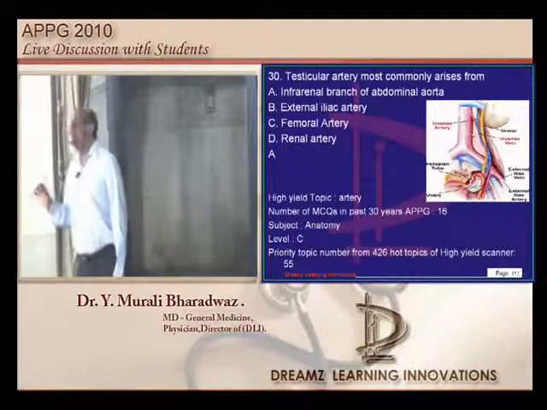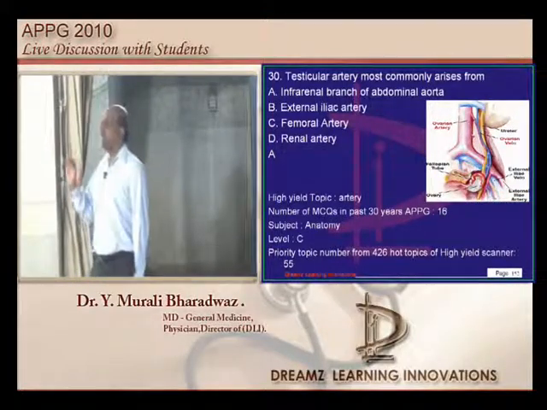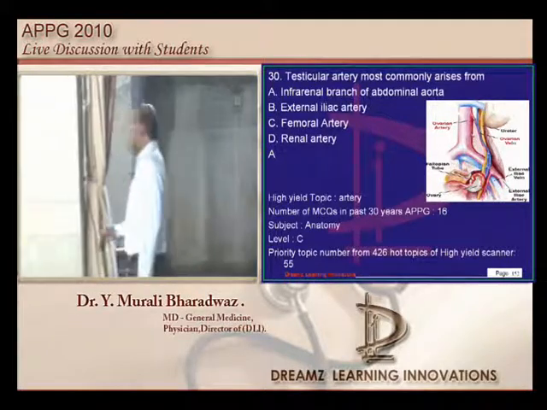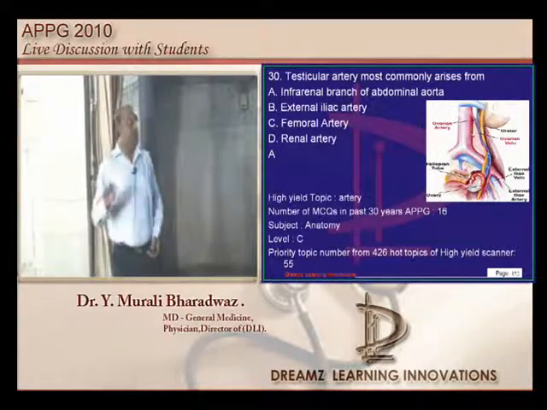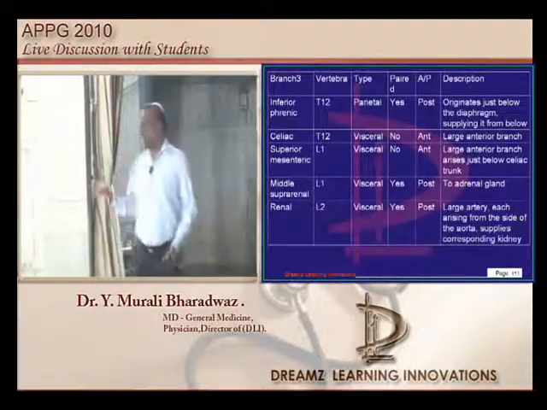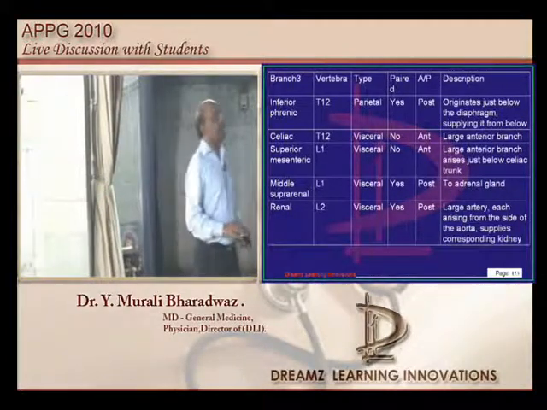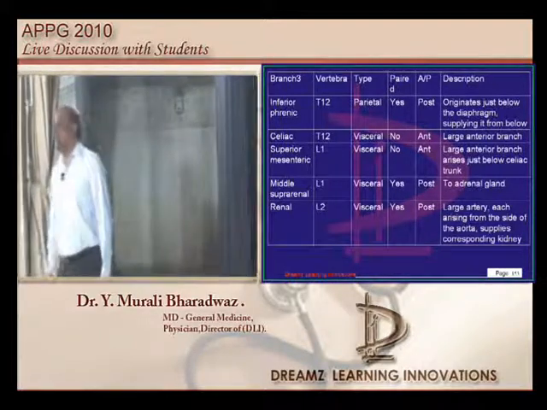Testicular artery is a branch of what? I gave you around 14 arteries. 14 arteries, invariably one question comes from that. Carotid or aorta branches or different femoral anything. So it is the infrarenal branch of the abdominal aorta that would be the testicular artery, is what needs to be remembered.